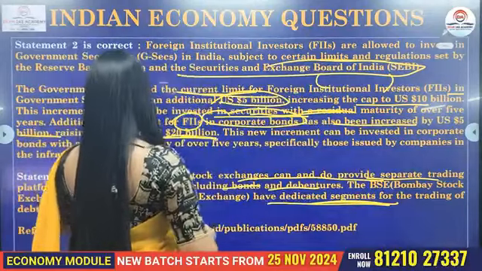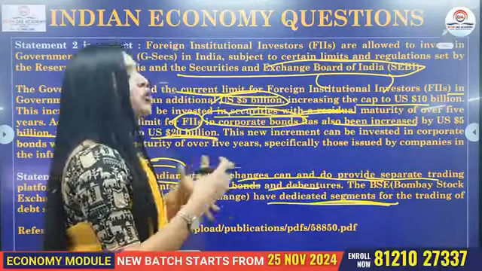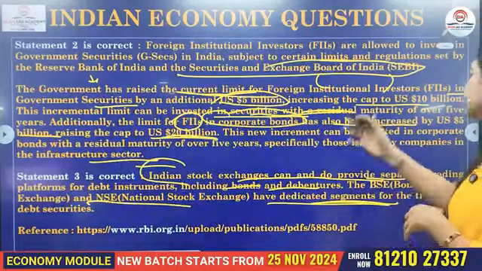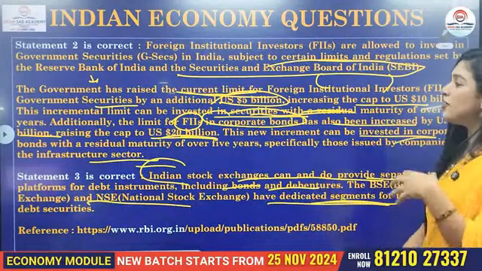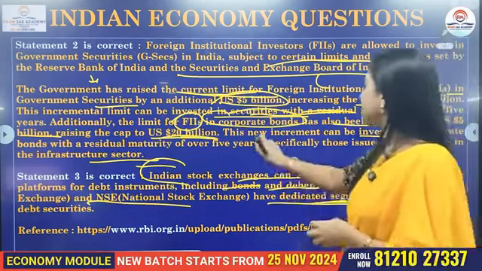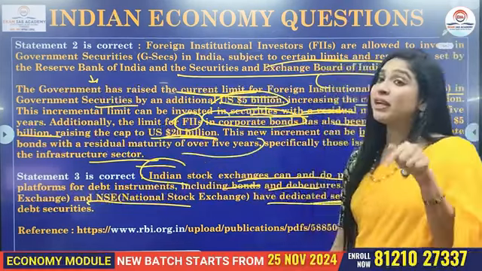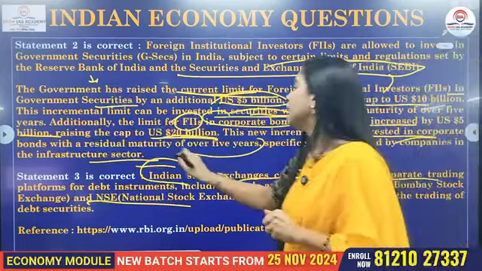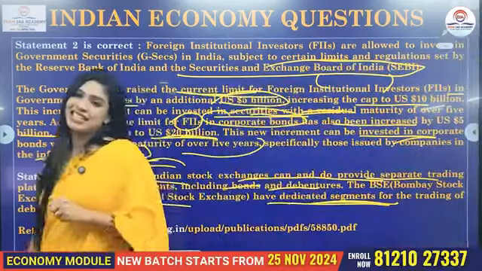And now, there is a condition as well. This new increment, okay, which has been given to the foreign institutional investors, says that if they want to invest in a corporate bond with a maturity of, let's say, 5 years, then that has to be done for certain important or critical sectors. Like what? Like the infrastructure sector.